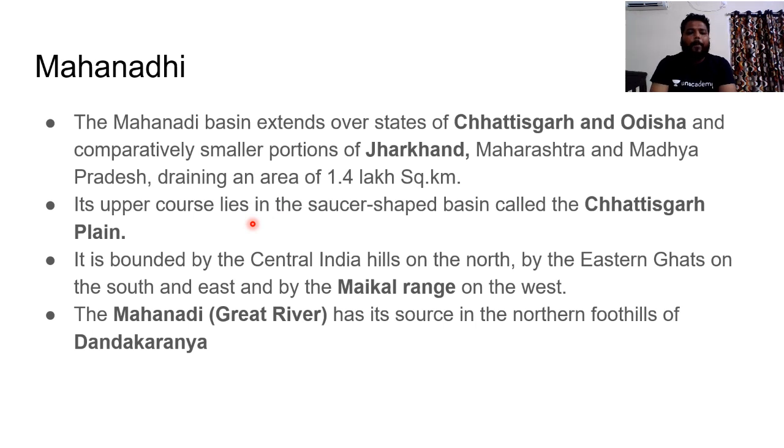If you see the upper course of Mahanadi river, it is in a saucer-shaped basin called the Chhattisgarh plain. In the region of Chhattisgarh, we have a plain region in a saucer-shaped structure. So this is the upper course of Mahanadi river. Whenever you see Mahanadi river from the top, it appears like a saucer-shaped structure. And this is also most important: the river passes through and is bounded by some hills. It is bounded by the central hills on the north, Eastern Ghats on the south and east, and Maikal range on the west.